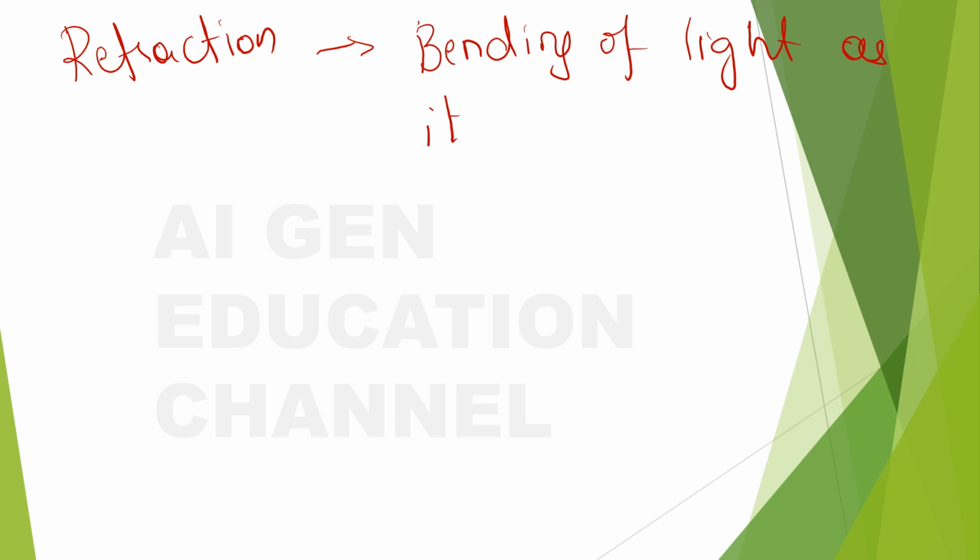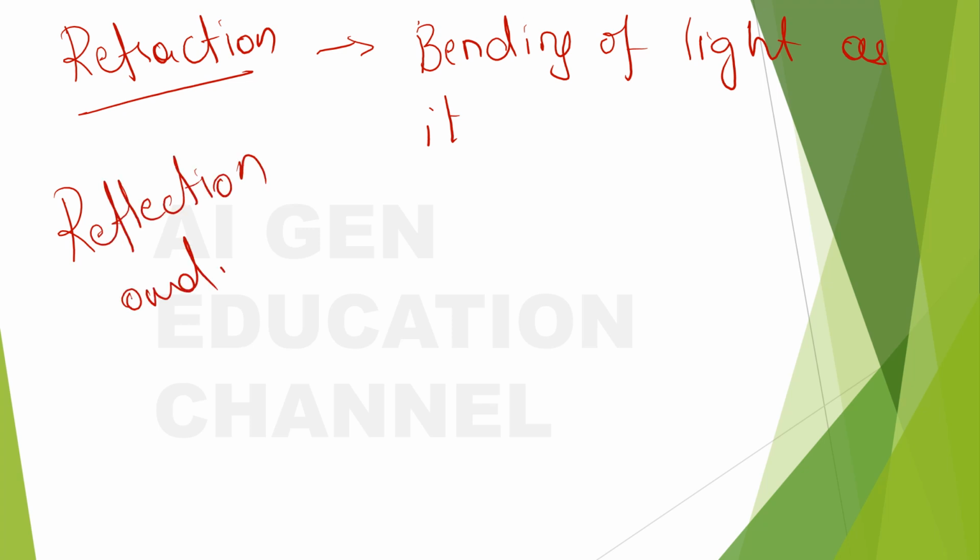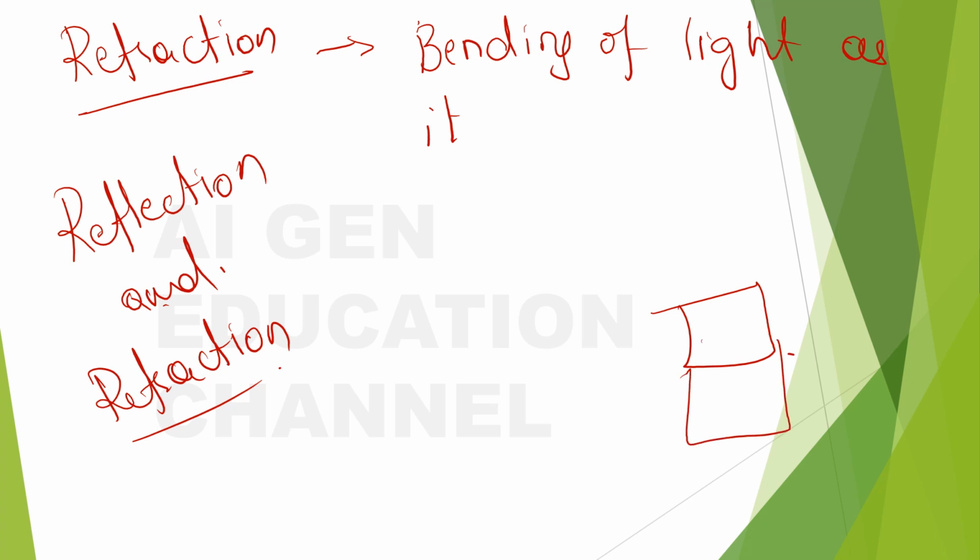So reflection is different from refraction. Just don't get confused between reflection and refraction. Refraction comes into account when there are two mediums of different optical density and when the light is trying to pass from one medium to another.